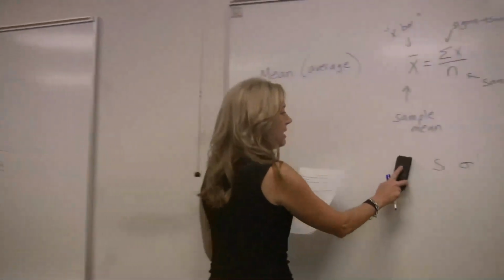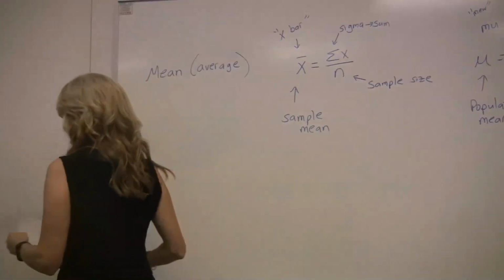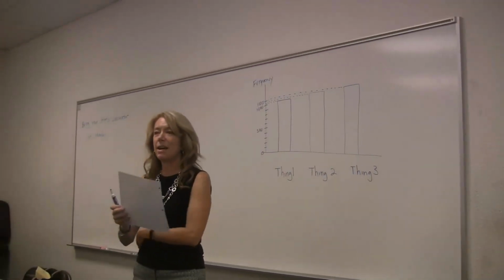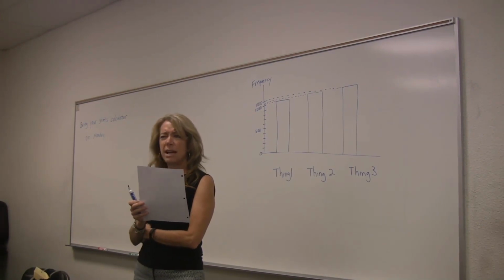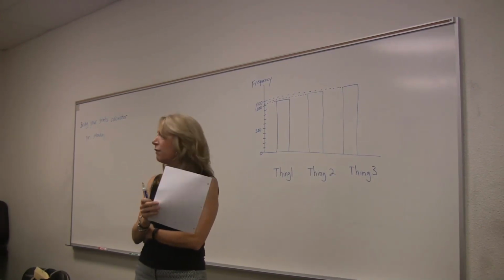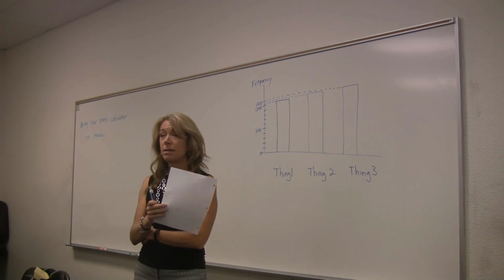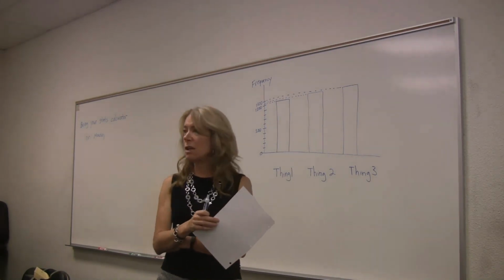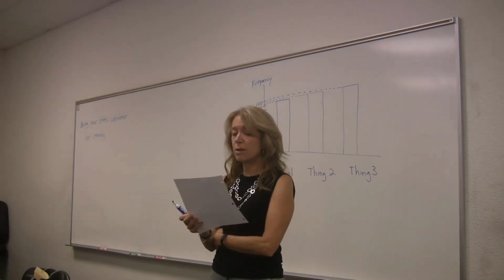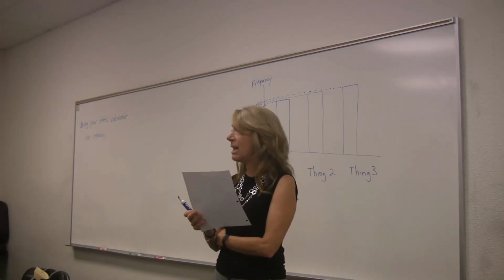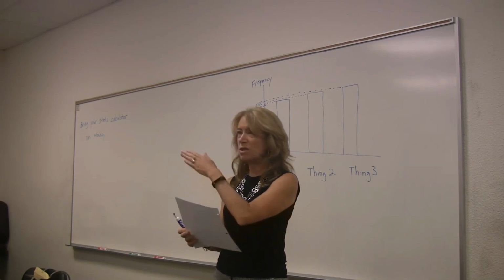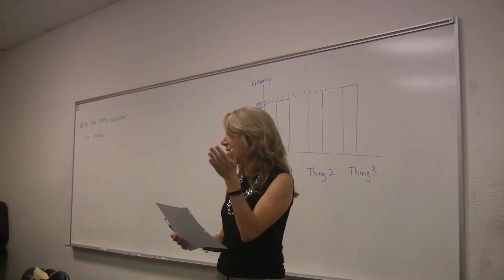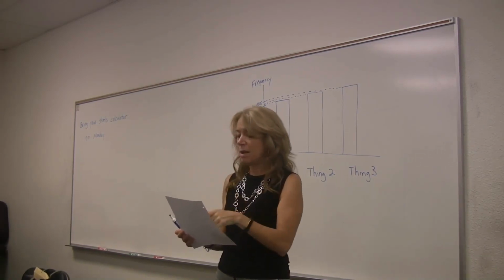The next one down is the median. The median is the middle value when the data are placed in order. I actually mentioned that earlier when we were looking at our first stem plot. Remember I asked you for the number right in the middle of the stem plot? We figured out it was 30. So most important, you might want to underline this part, the data have to be placed in order. Don't just count to the middle of your list. They have to be in order from smallest to biggest, and then you find the one right in the middle.